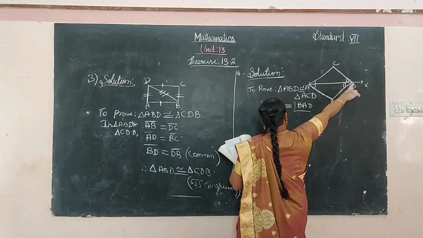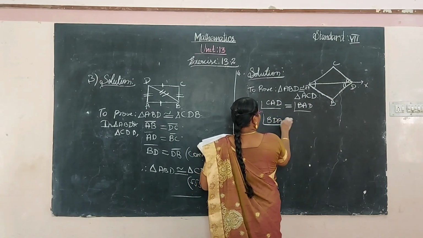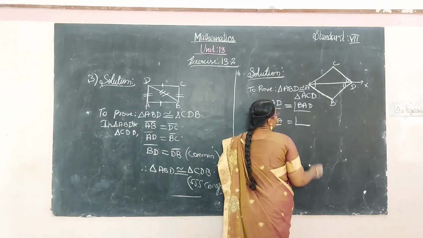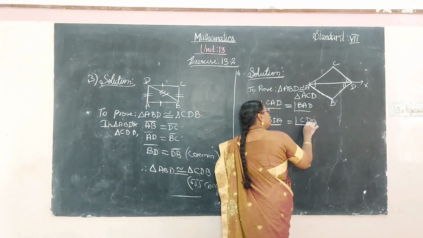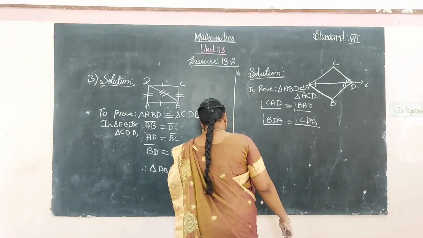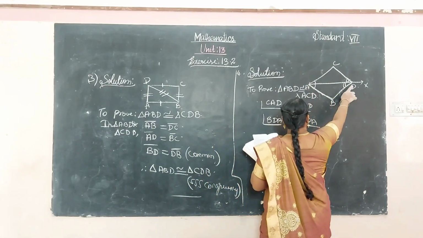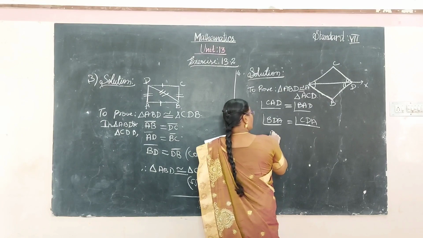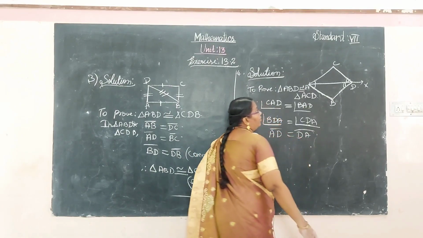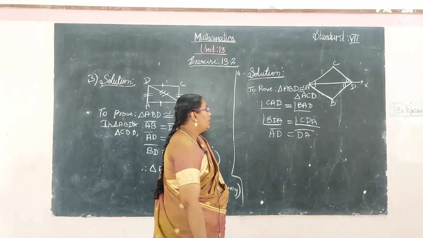And here on the other side, BDA is equal to CDA. These two angles are equal and the side AD is common for both triangles.